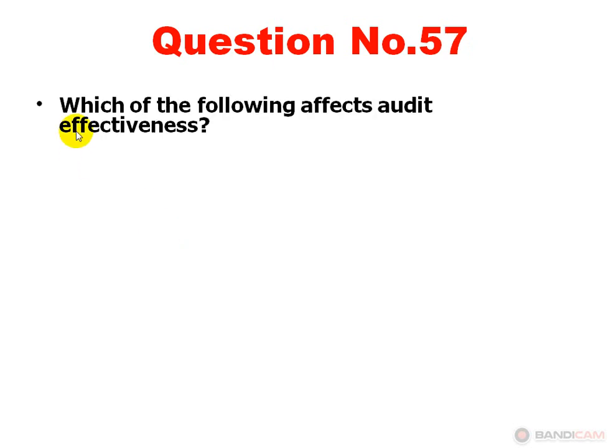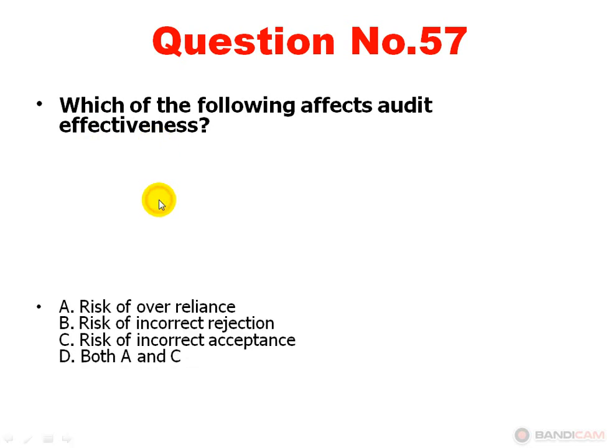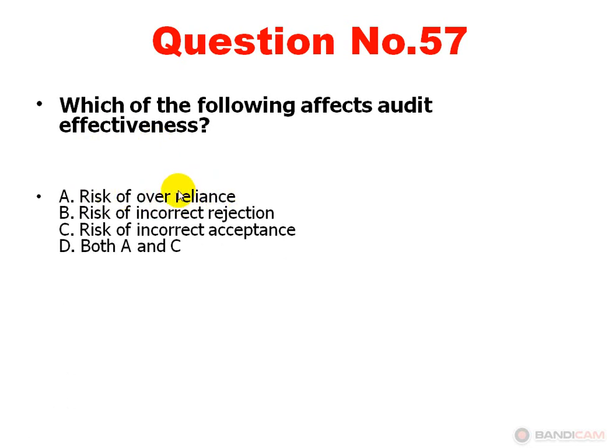Next, which of the following affects audit effectiveness? Option A, risk of over reliance. Option B, risk of incorrect rejection. Option C, risk of incorrect acceptance. Option D, both A and C. Option D is correct. Dear viewers, risk of over reliance and risk of incorrect acceptance affect audit effectiveness.